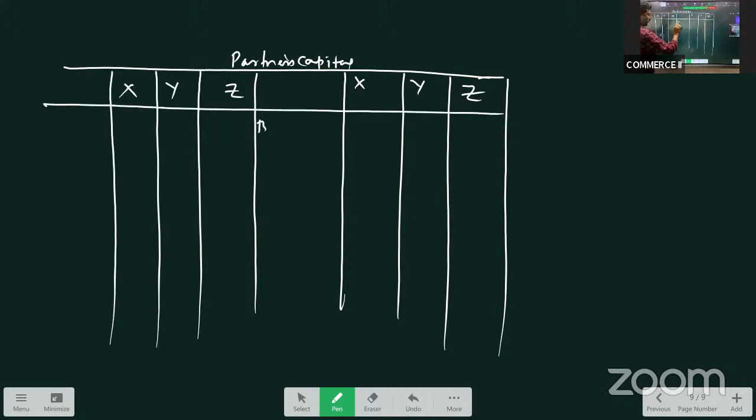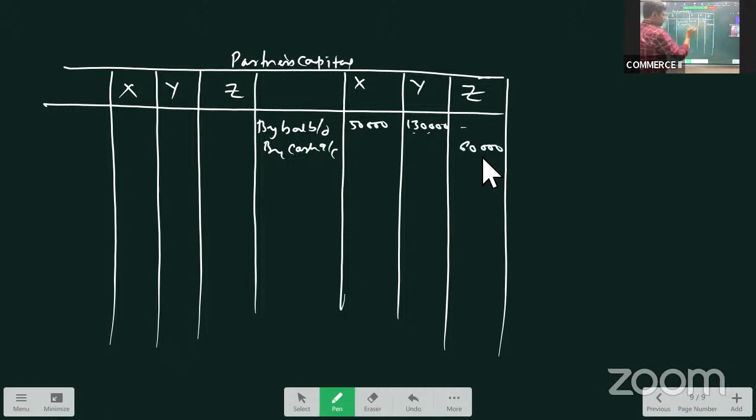I told you, what is the first one? It is their capitals. What is the capital of X? The capital of X is 50,000 and Y is 1,30,000. Z has just now introduced a capital of 60,000.